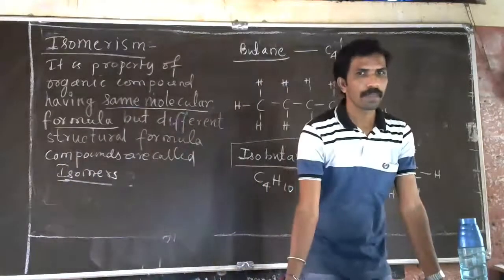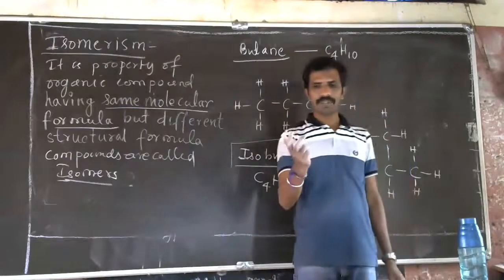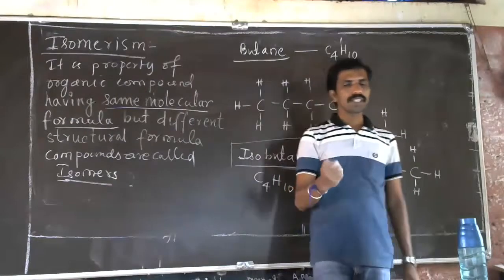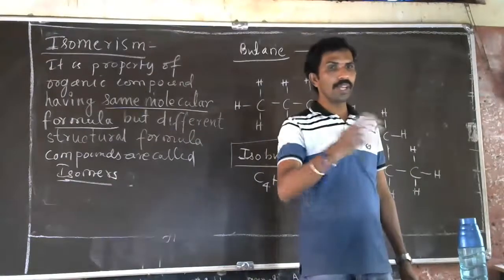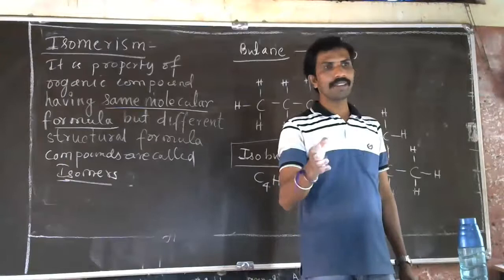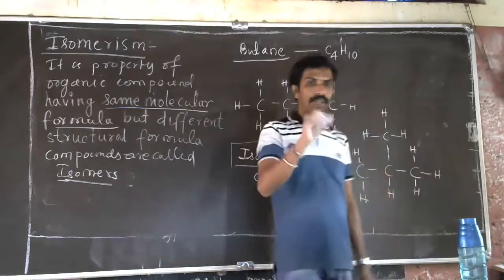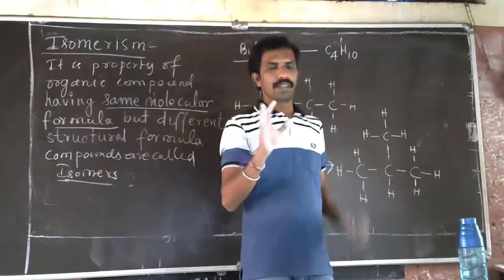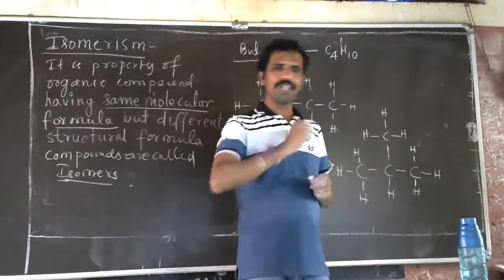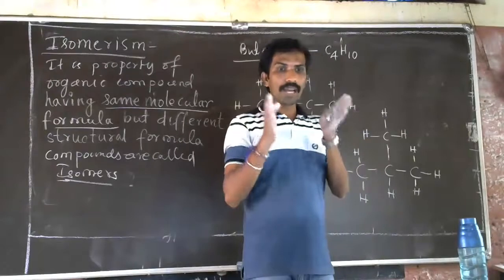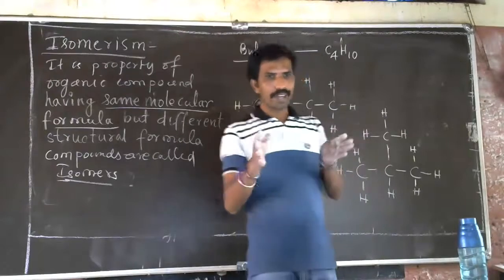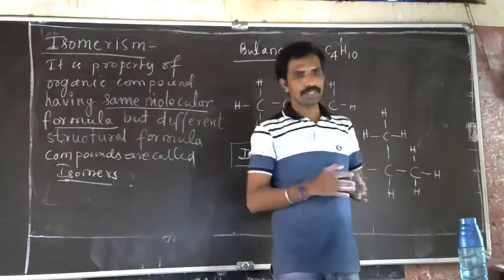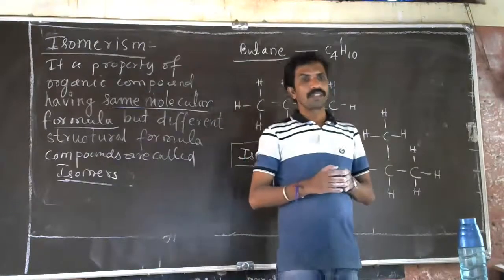Because of all these properties like tetravalency, catenation, allotropy, isomerism, this makes carbon a unique element. Because of these properties, there are huge numbers of carbon compounds. That's why carbon and its compounds are studied under a separate branch of chemistry, that is organic chemistry.